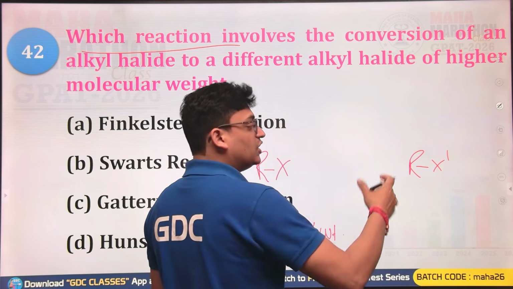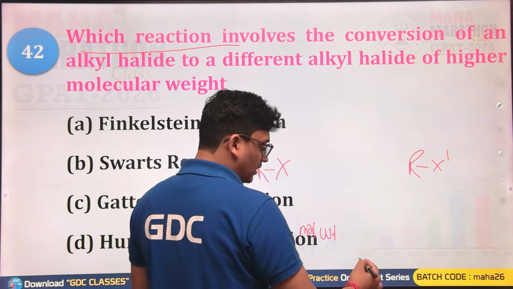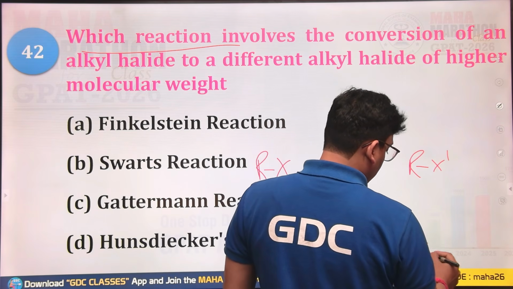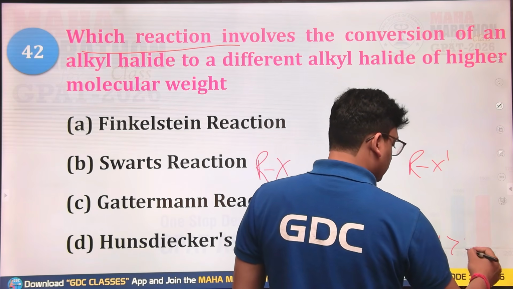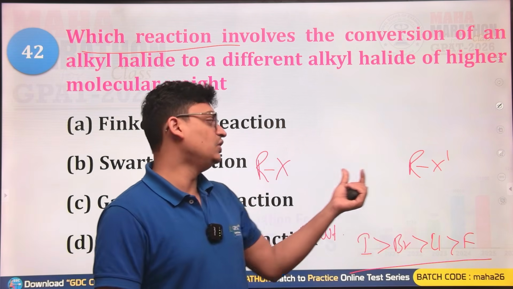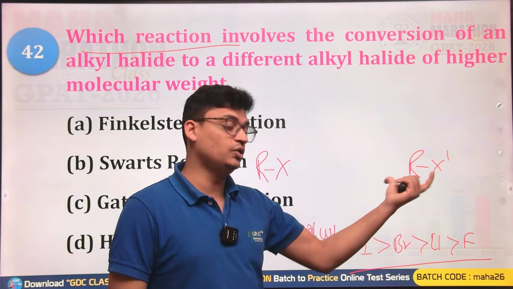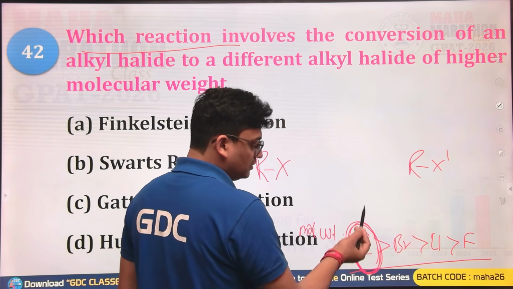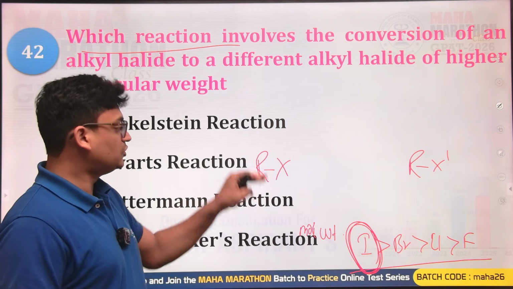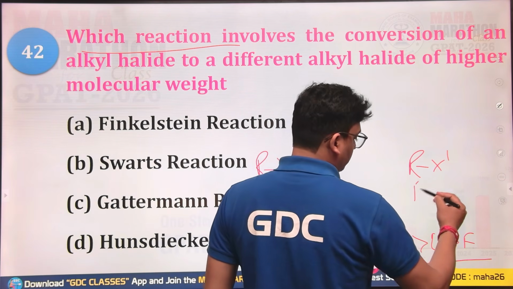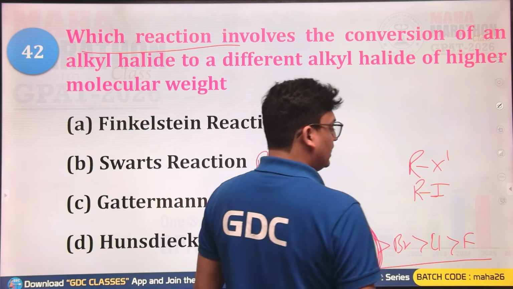Molecular weight is differing only because of the halides, and halides have molecular weight in this order: iodine, then bromine, then chlorine, and then fluorine. So if you are getting a conversion of an alkyl halide into a different alkyl halide with a higher molecular weight, it is very obvious that the highest molecular weight must be of iodine. It could be any alkyl halide, but the highest can be only when it is alkyl iodide.